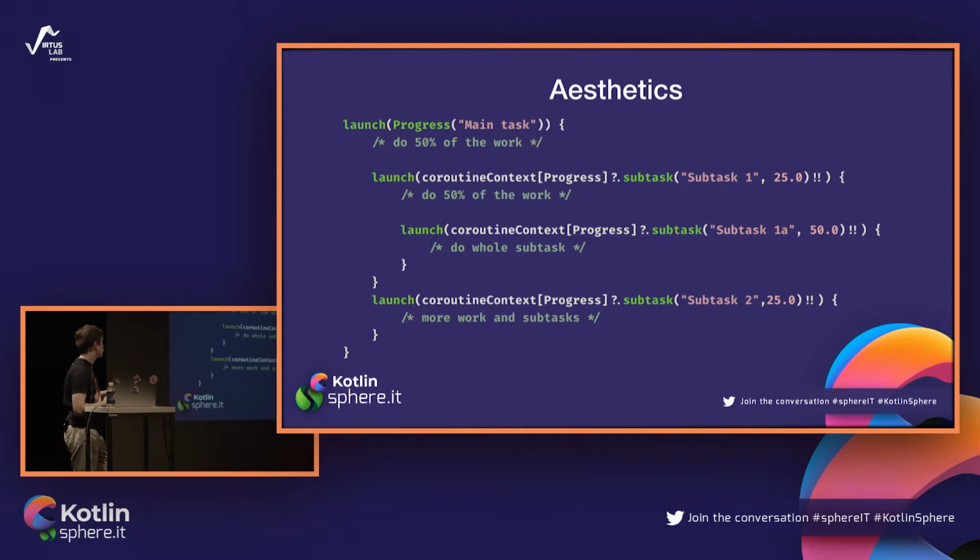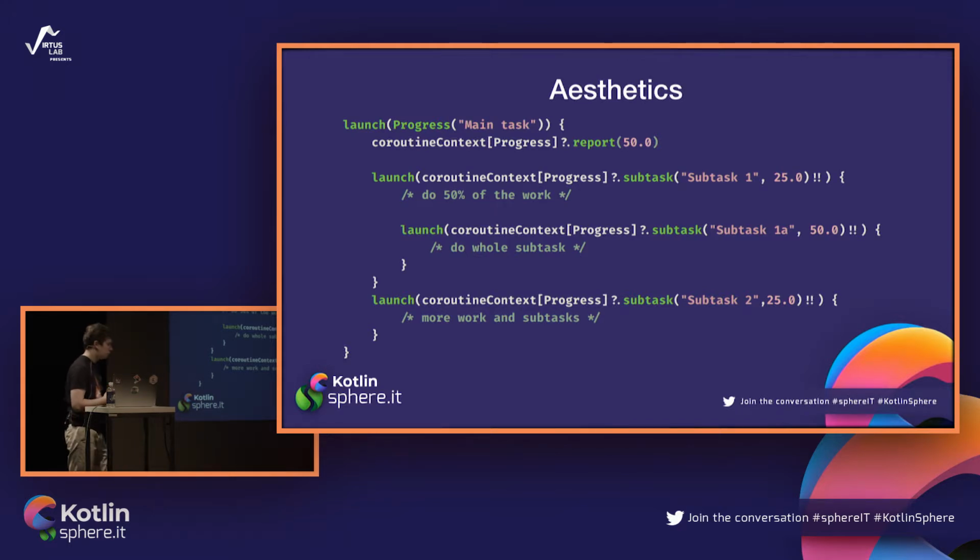Even such a simple operation as reporting progress is quite lengthy, and for these progress monitors to be useful, you should report progress as often as you can. But here it is quite long, and copying it is not a fine solution.